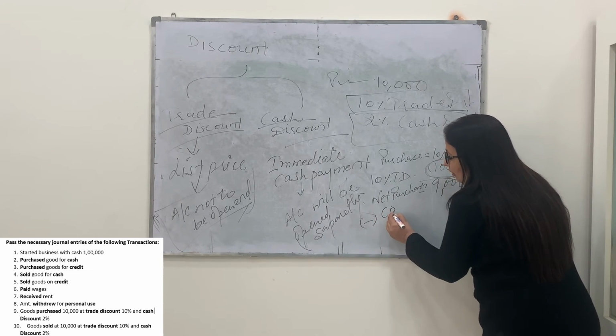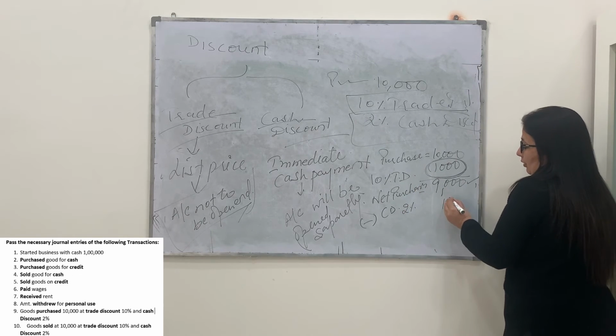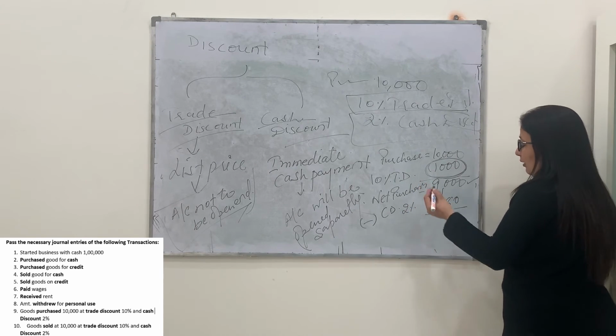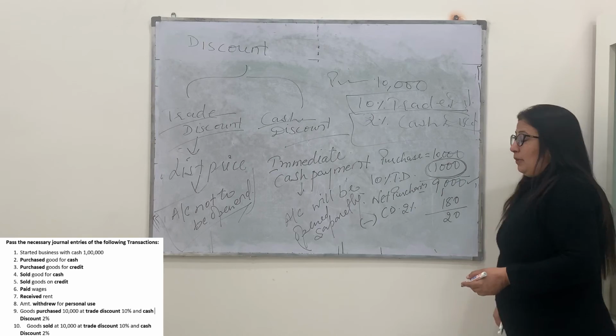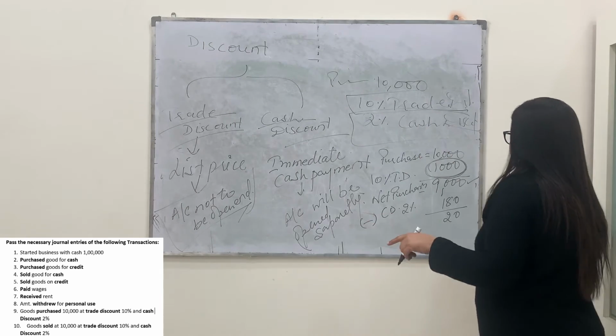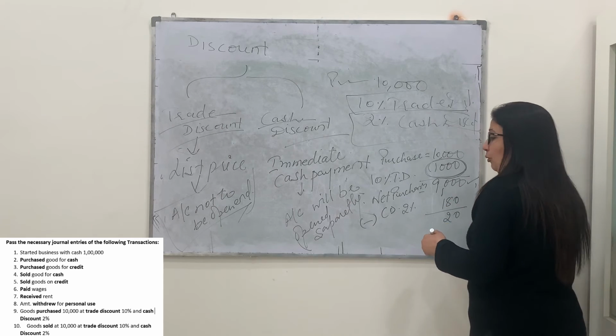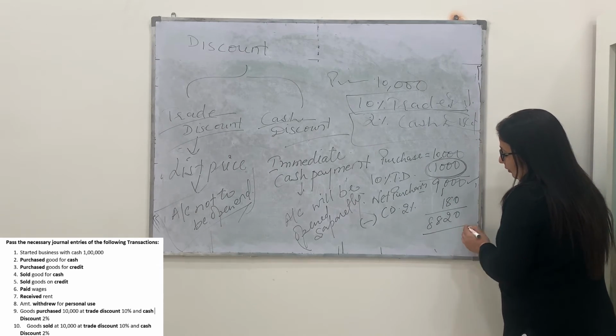Then cash discount is to be deducted, that is 2%. 2% of 9,000 will be 180 rupees, and after subtracting that, we will get 9,000 minus 100, it will become 8,900, and after that deduct 80 rupees more, that will be 8,820.